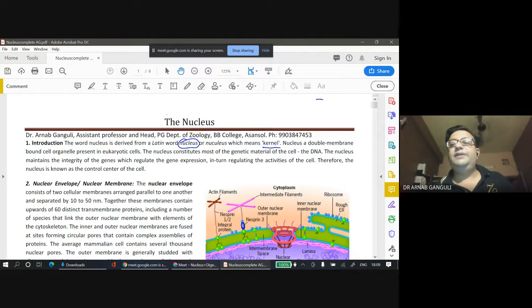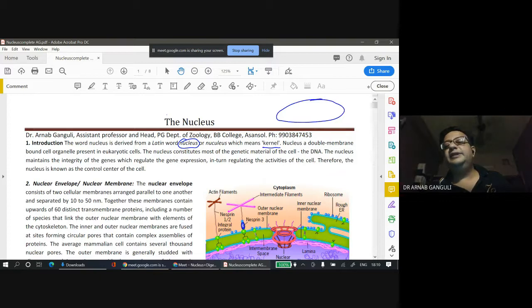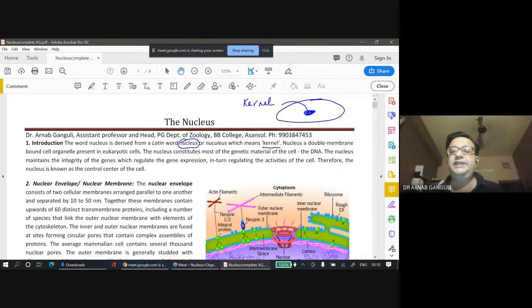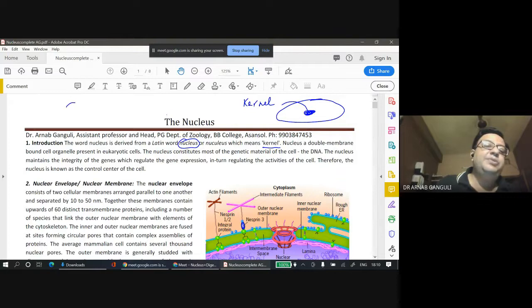So if you have a fruit like this, in between the seed, this is the kernel. So the word has been derived from that kernel. It means a seed. Similarly, in Linux, the central program is also known as kernel, the Linux kernel in the Linux operating system.